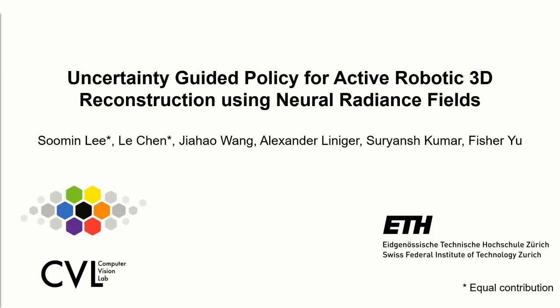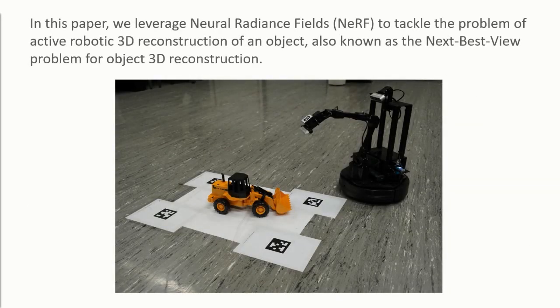We present our paper, Uncertainty-Guided Policy for Active Robotic 3D Reconstruction Using Neural Radiance Fields. In this paper, we leverage neural radiance fields, also called NeRF, to tackle the problem of active robotic 3D reconstruction of an object, also known as the next best view problem for object 3D reconstruction.